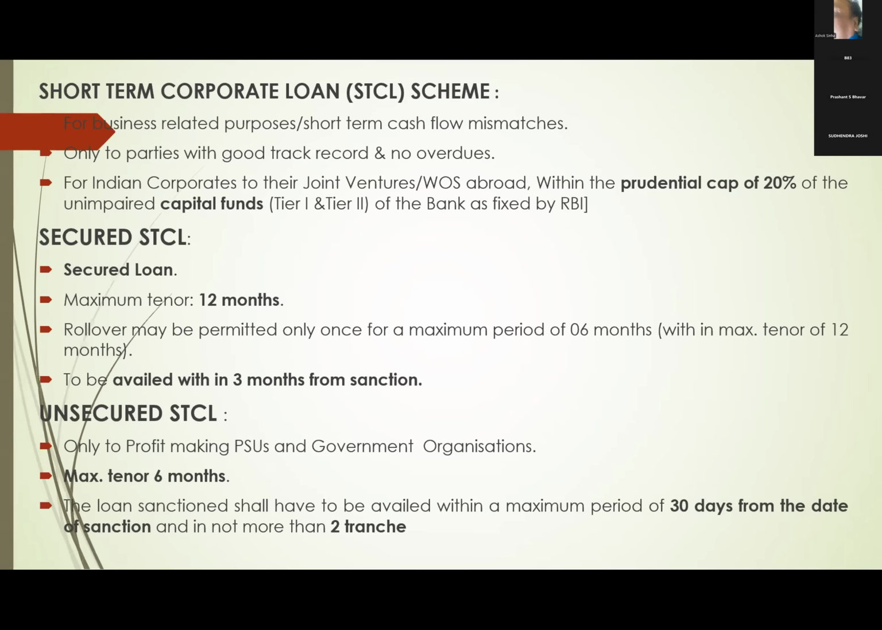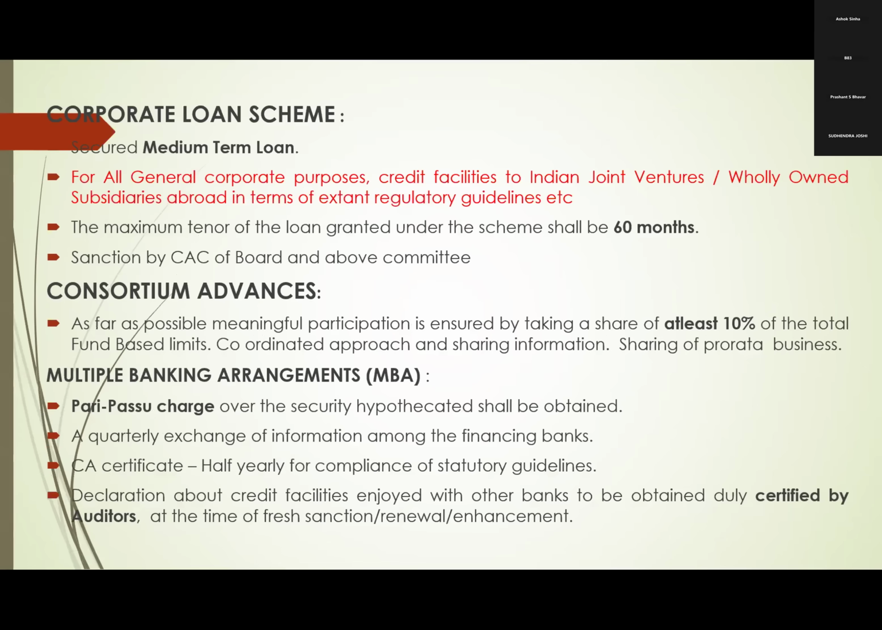This is unsecured STCL. And the third one is the corporate loan scheme. What is this corporate loan scheme? It is medium term. Earlier we saw unsecured at 6 months and secured STCL at 12 months, but here we will give a 60 months repayment period. This is also a similar loan. And here you can see this year they have added this purpose also: for all general corporate purposes.